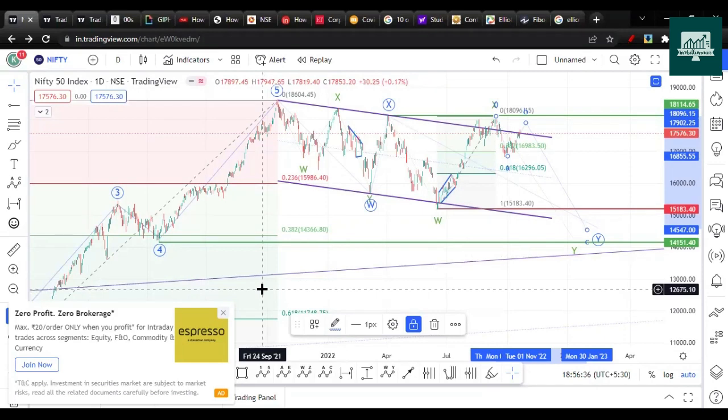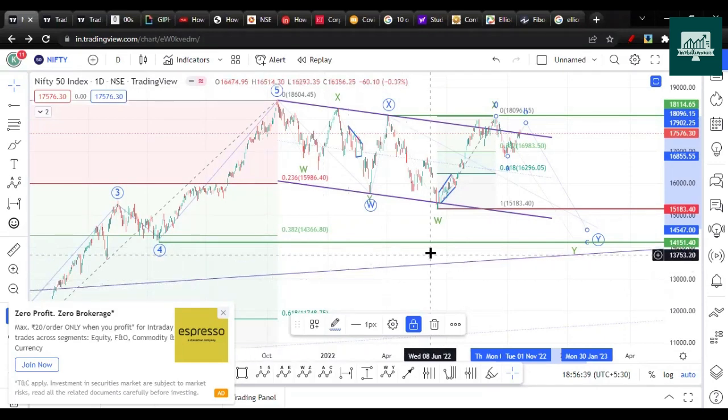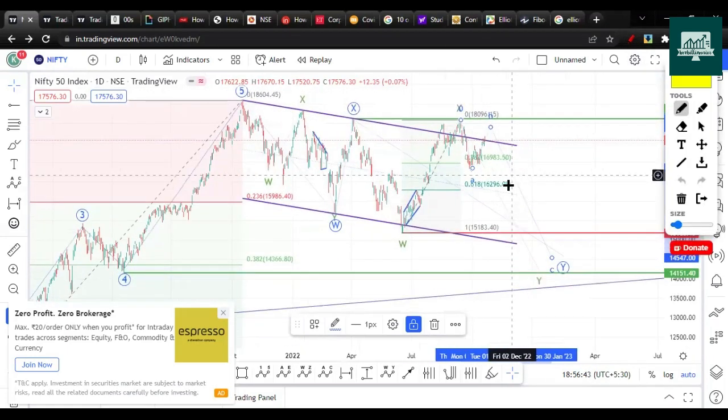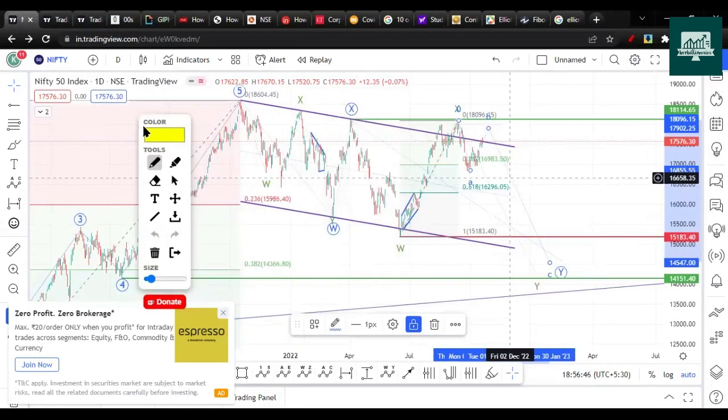So there is a good chance that I can go wrong here. But the level I need to watch here is 16,200. Once this is broken on the downside, then I can be sure that my wave count is right.